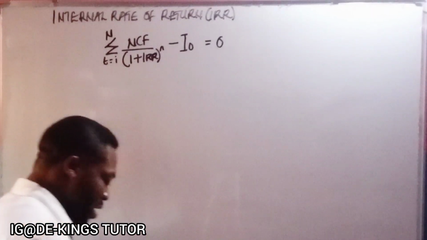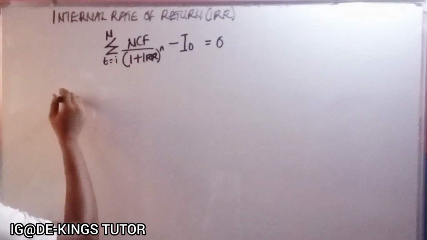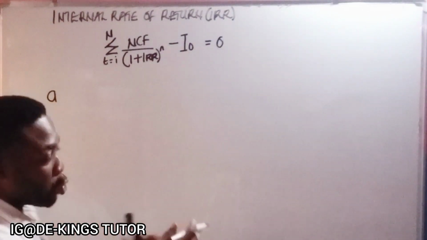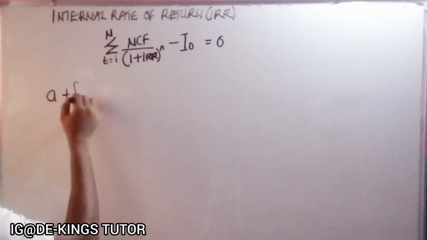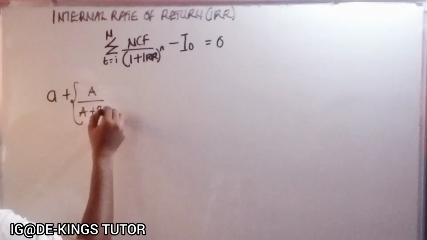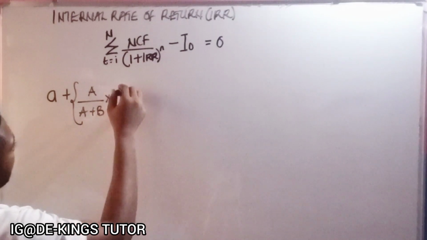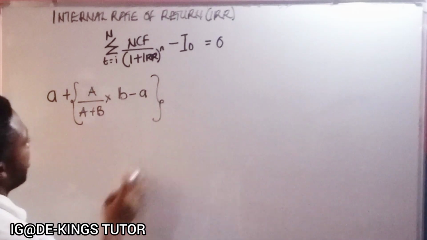Now let me give the interpolation formula. After we have seen the two NPVs, we'll have something like this: IRR = A plus, we have capital A over capital A plus capital B, times b minus a.